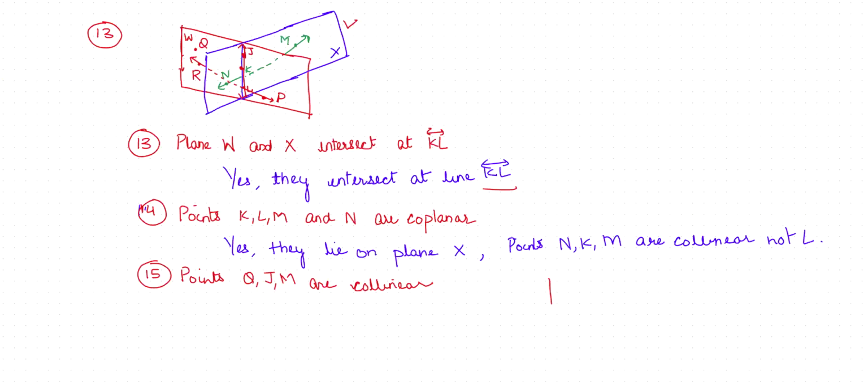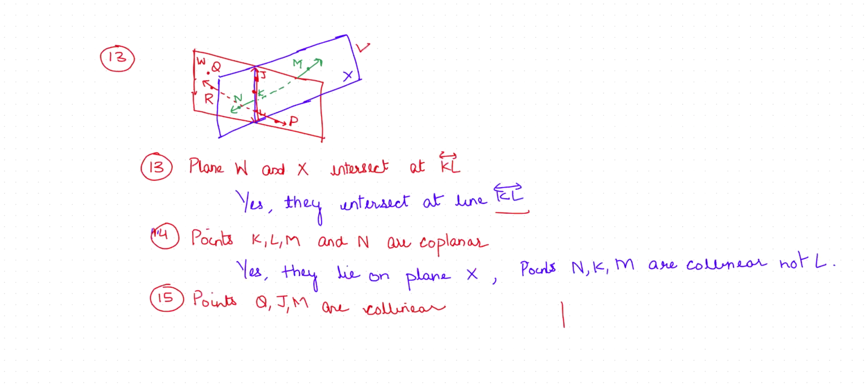Question 15 is saying points Q, J, M are collinear. We can see that point Q lies in plane W, and J lies in both, but M is contained in plane X. So they are not collinear points because they lie on different planes.